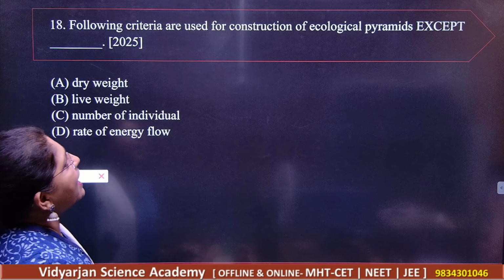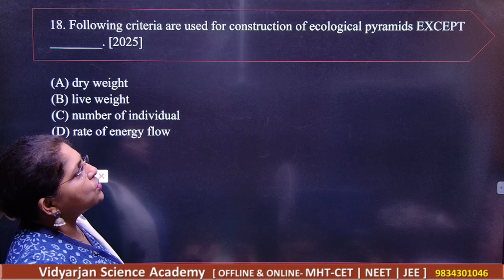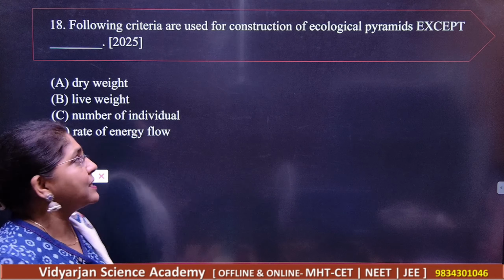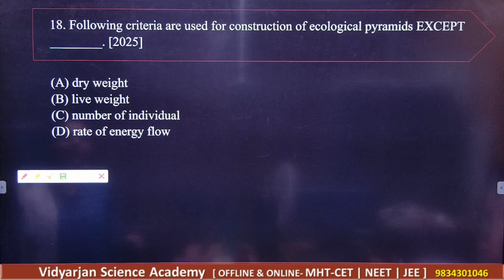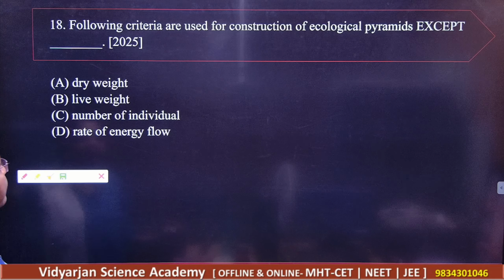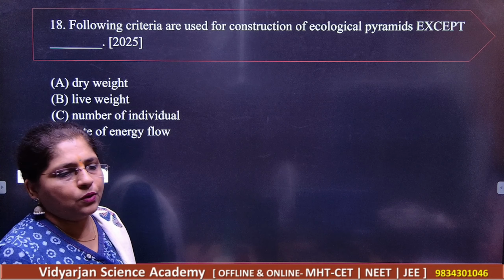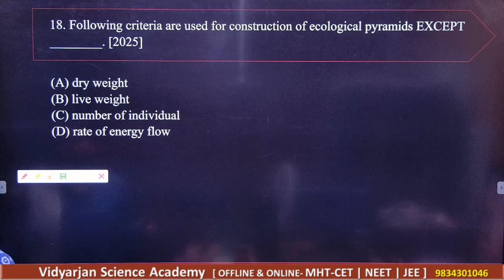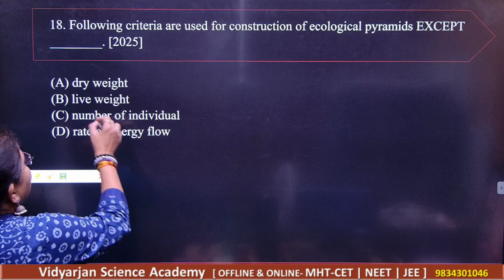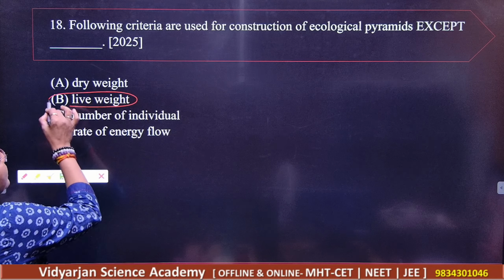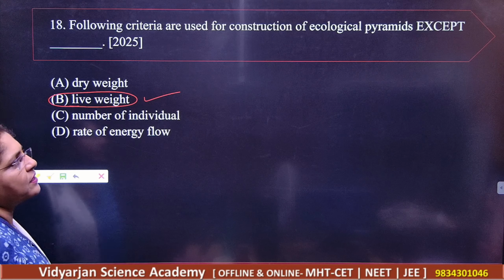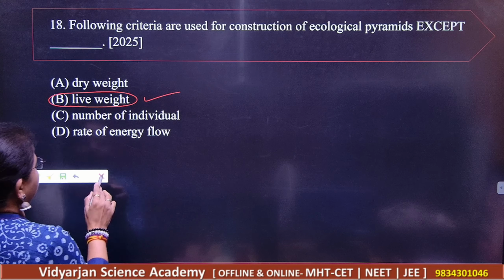The following criteria are used for the construction of ecological pyramids except: dry weight, live weight, number of individuals, and rate of flow of energy. So what should be your correct answer? That is live weight. Except. Next.